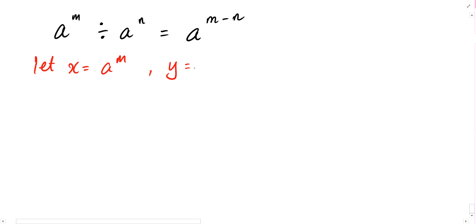A to the power m divided by a to the power n. What does this give us according to our indices? Okay, now your job is to find out the equivalent in logarithms. So again, we'll let x equal a to the power m, y equal a to the power n, z equal a to the power m minus n. Do the same. So from here, we convert this to logarithms.